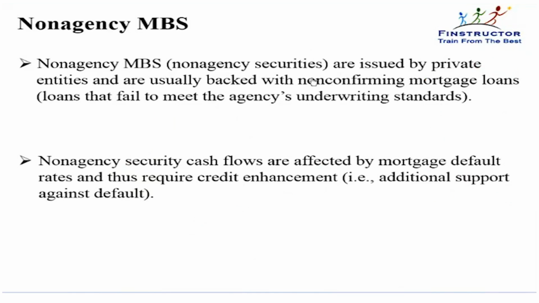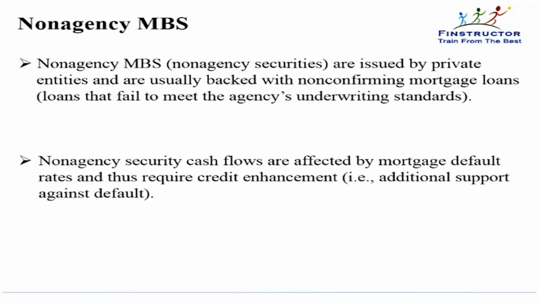Non-agency mortgage-backed securities are also mortgage-backed securities, but they are not backed by government agencies. So these are generally low quality borrowers. That is Freddie Mac, Fannie Mae, Ginnie Mae, the US agencies that generally insure mortgages, and that's why we said that they don't have much default risk hitherto.